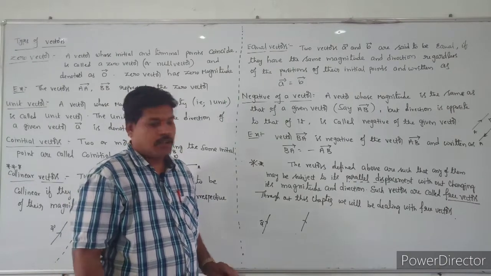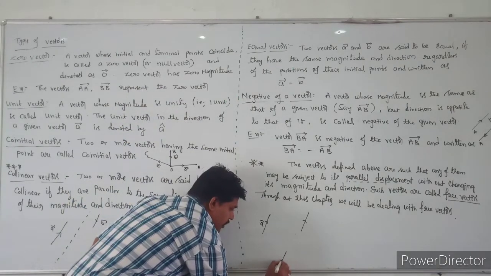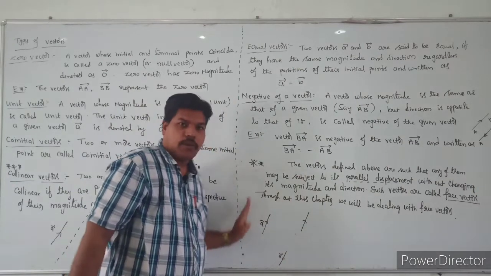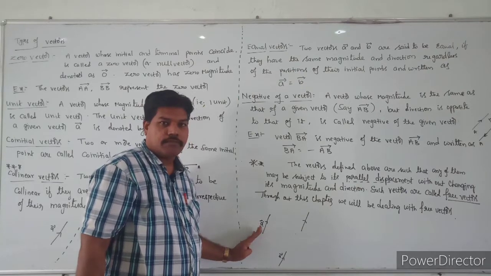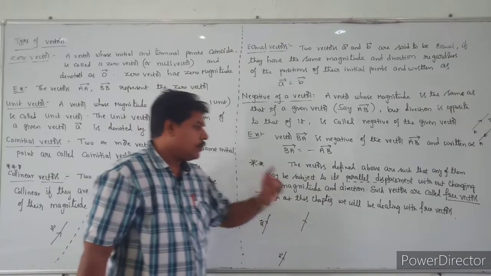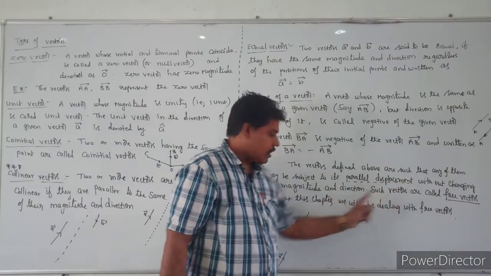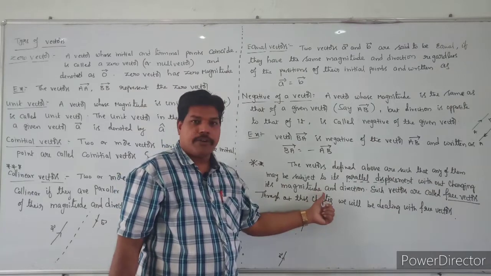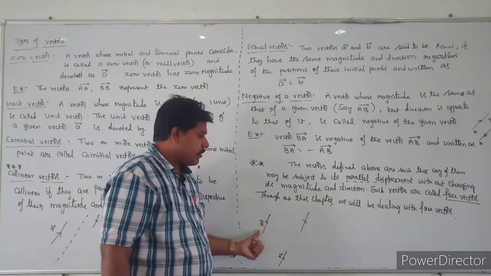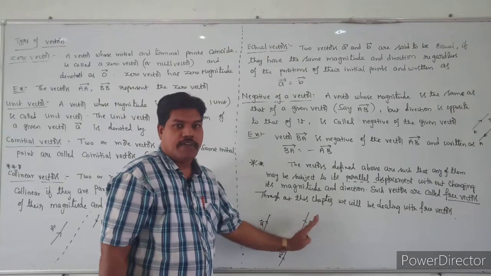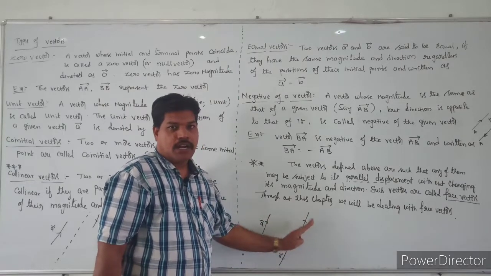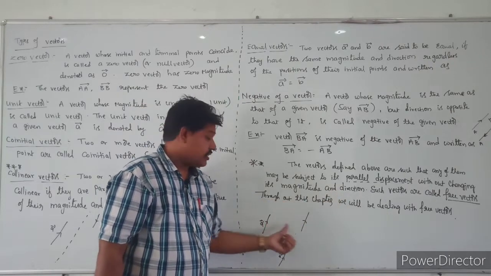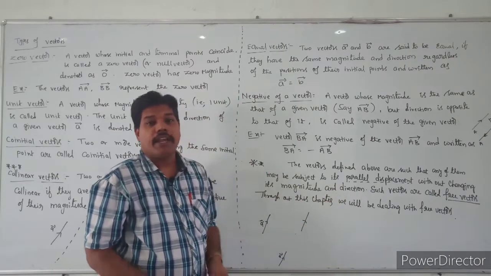Free vectors, you can change the position here also, like this one. We can move the position of that vector, that is the free vectors. We don't change the parallel displacement, you have to take the parallel and not change the magnitude. We can shift the vector to here, parallel and with the same magnitude. The direction is also important, don't change the direction. These are called free vectors.